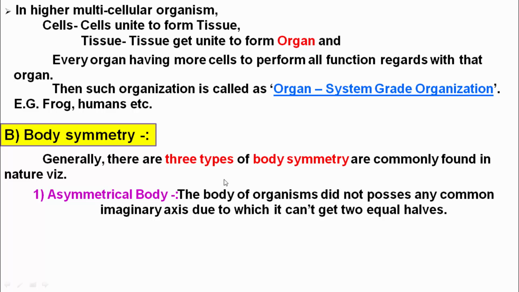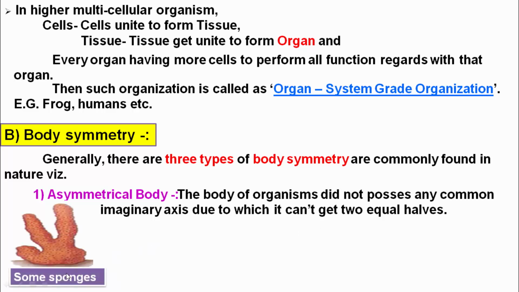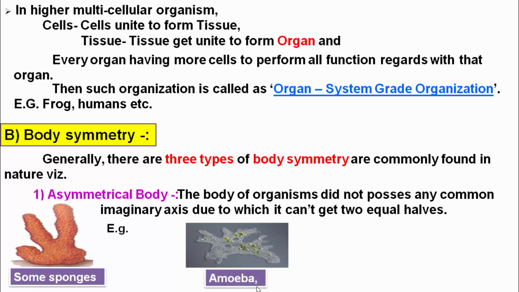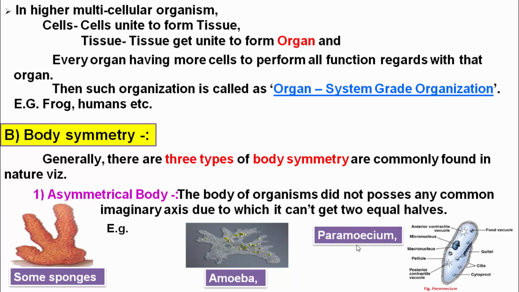The body of the organism does not possess any common imaginary axis, due to which it can't be divided into equal halves. For example, sponges, amoeba, and paramecium. Here we can see that the body of the organism does not possess any common imaginary axis, due to which it can't be divided into equal halves.